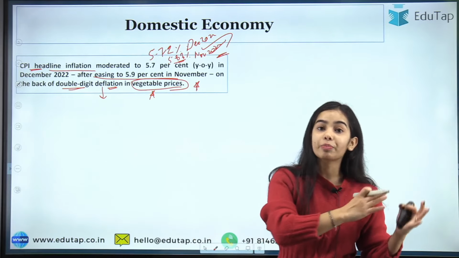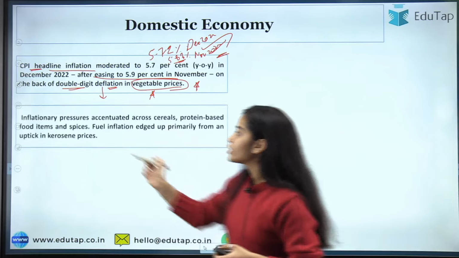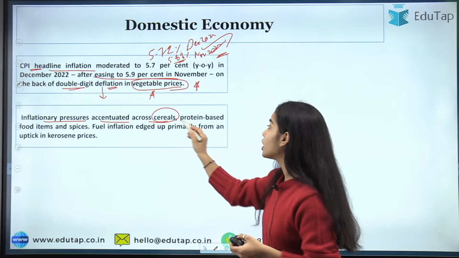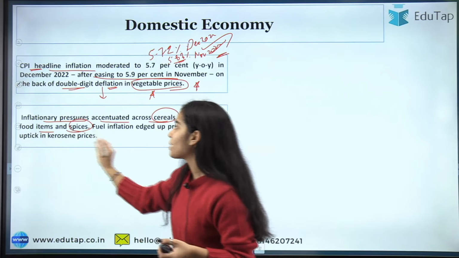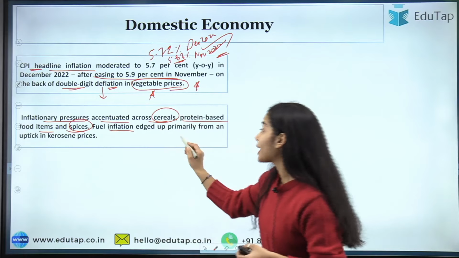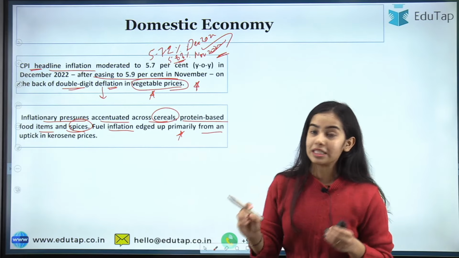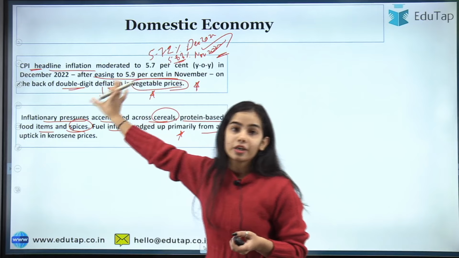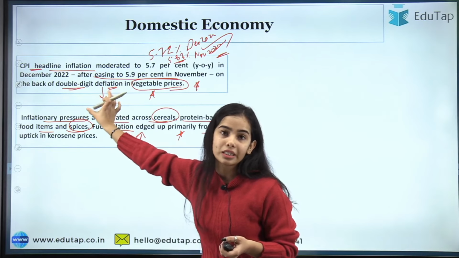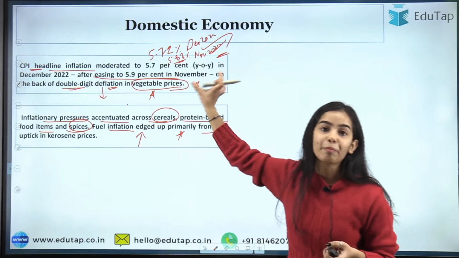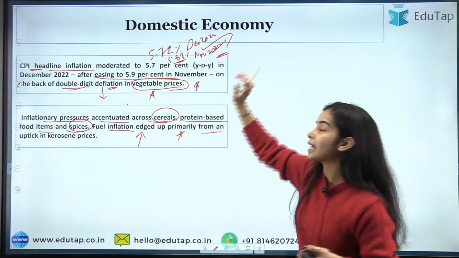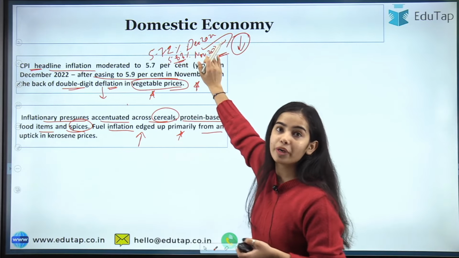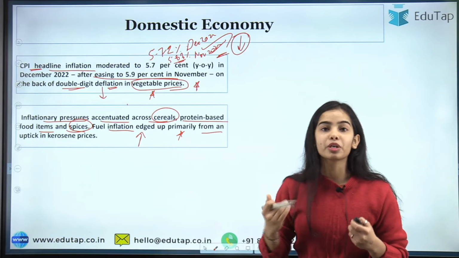Because if you see the other prices, they were still growing. Let's see that. So the inflationary pressures accentuated across cereals. The cereal prices were increasing, as were the protein-based food items and the spices. The fuel inflation edged up primarily from an uptick in kerosene prices. So all of their prices were increasing. It was majorly the vegetable prices that were decreasing, and due to that there was a great impact on the retail inflation, and the retail inflation came down from the upper tolerance level to 5.88% in November 2022 and 5.72% in December 2022.